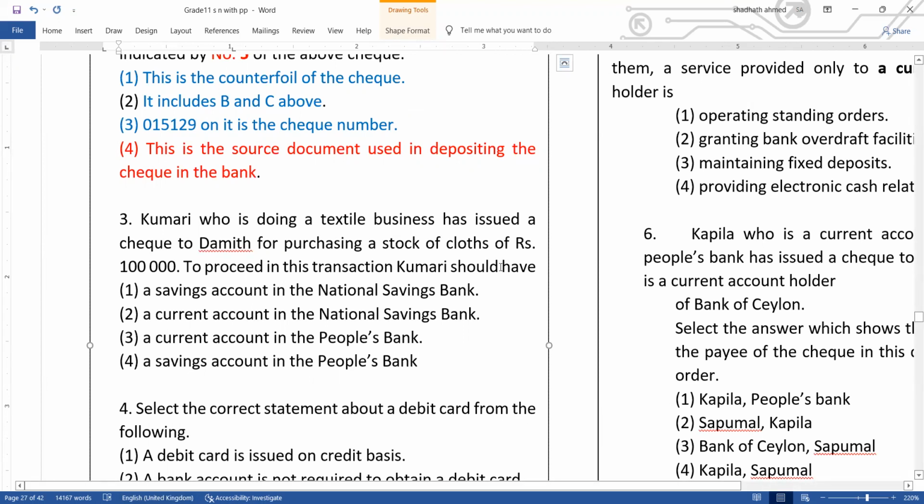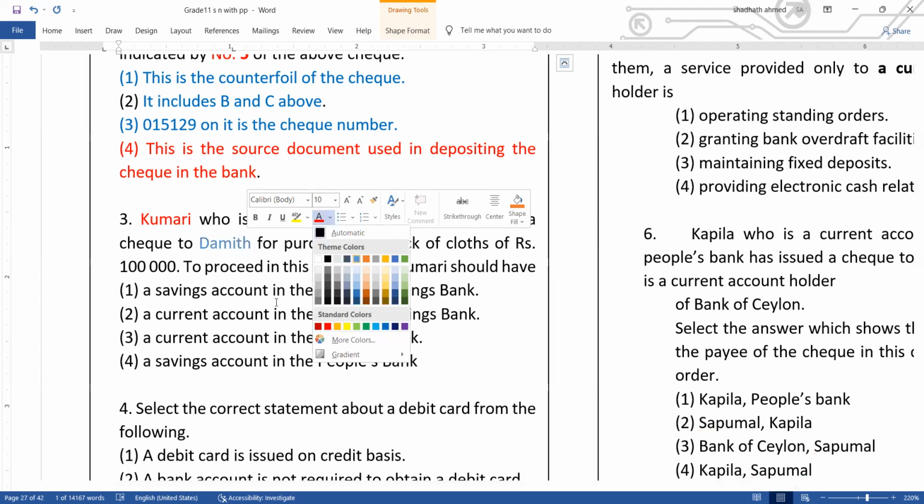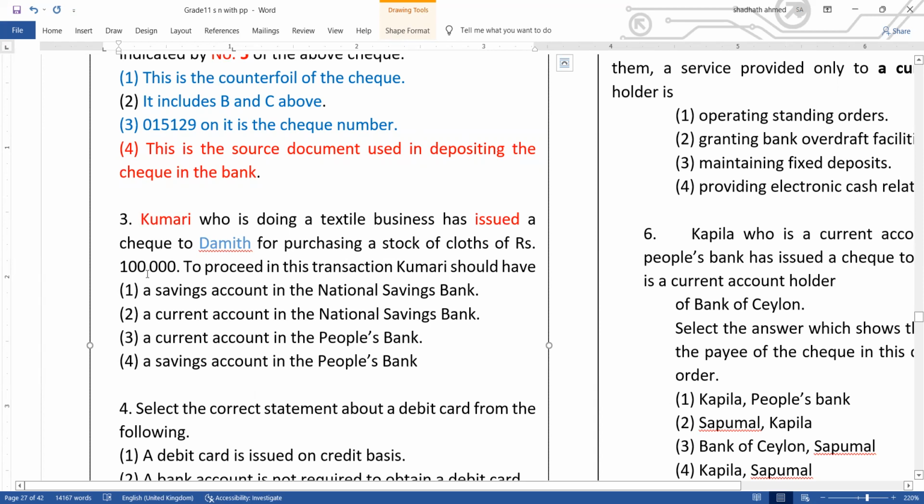Kumari, who is doing a textile business, has issued a check to Damit for purchasing a stock of cloth of rupees 100,000. I'll color in the same color so you can understand easily. To proceed with this transaction, Kumari should have. Kumari is the one who issued the check, so to give a check, Kumari should have